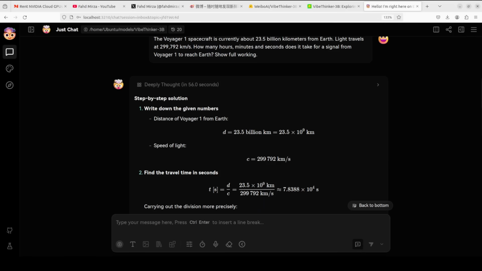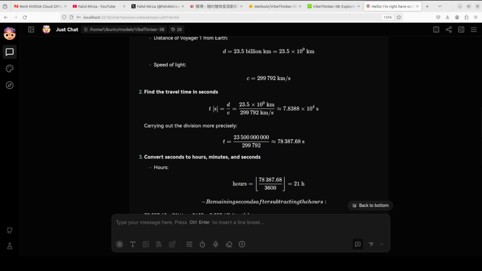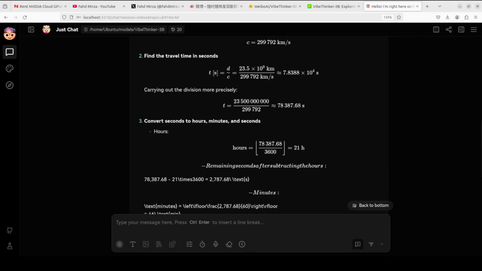It has come back. Let's check it out. And the model has got it right. This is a 3 billion parameter model solving real astrophysics math with perfect precision.